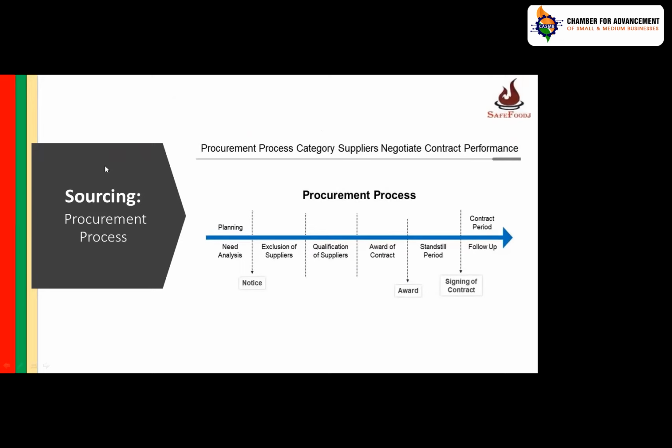When do you require ingredients? When do you require packaging material? What type of packaging material is required? All that needs to be planned, based on various data analysis. What are the trends? How is the performance? How are the demands increasing? Which season does demand increase, and so on.